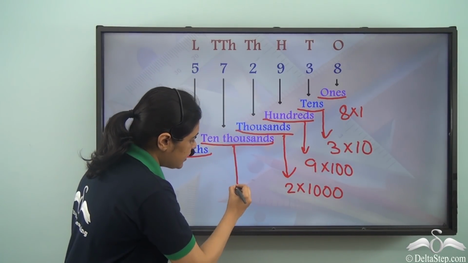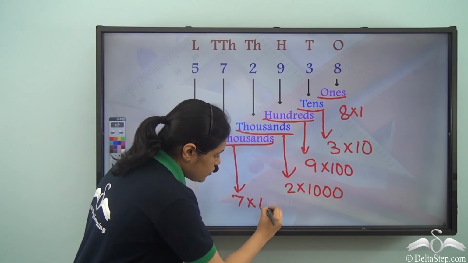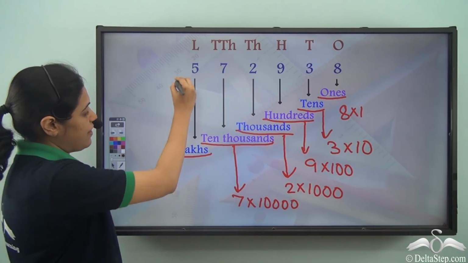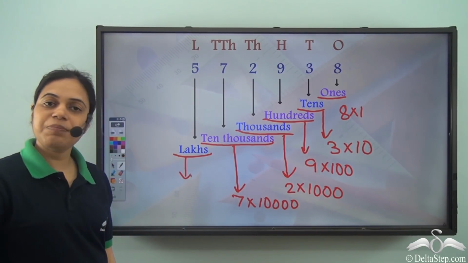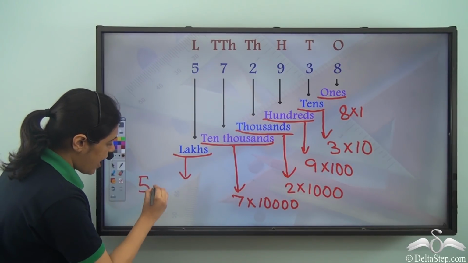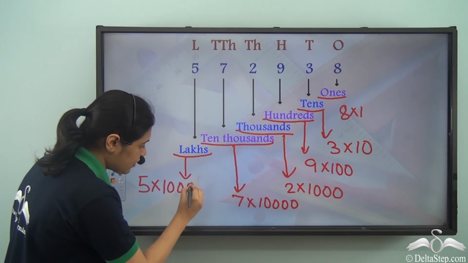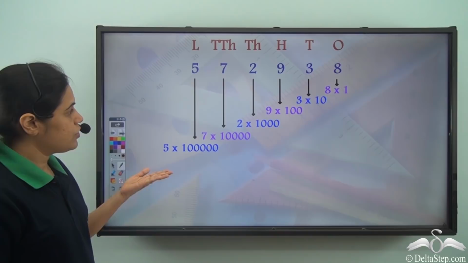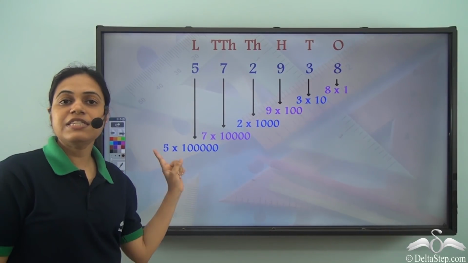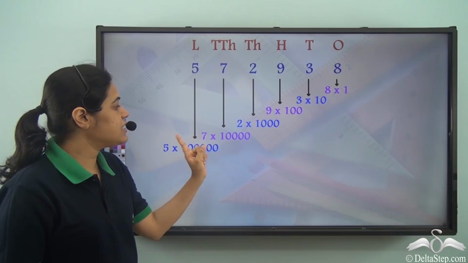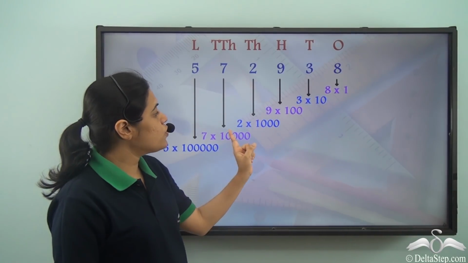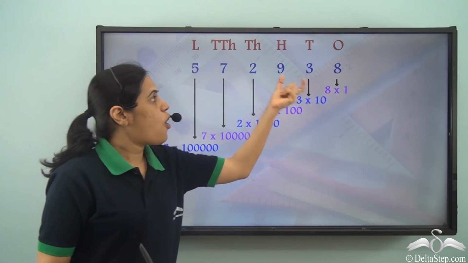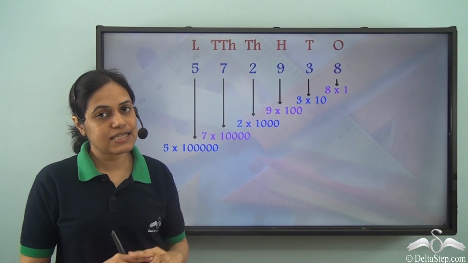7 is in the 10,000s place. So the value is 7 into 10,000. And 5 is in the lakhs place. So it is 5 into 1 lakh. So this is what it is. So 5 represents 5 into 1 lakh. 7 is 7 into 10,000. 2 is 2 into 1,000 and so on. These are the values of the different digits in this number.